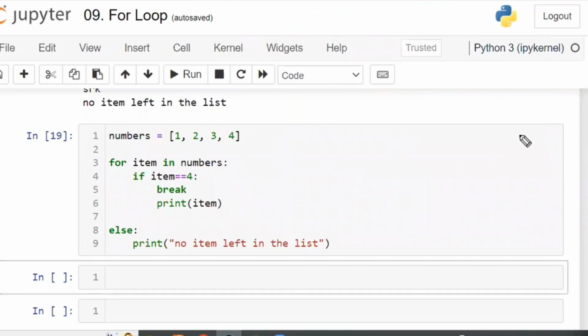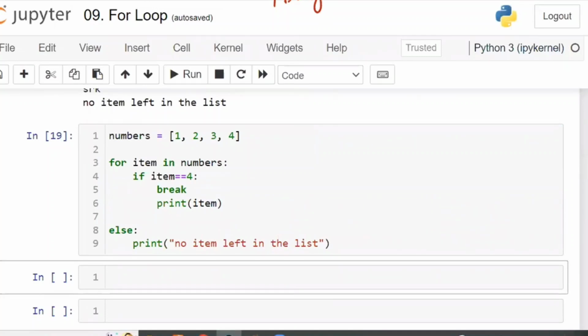Right? Which is called termination. Break. So in today's class, we have discussed the one called break, the second one called continue, and the third one called for with respect to else. These are the 3 parts which we have executed. And today I am going to share assignment number 2 with you.